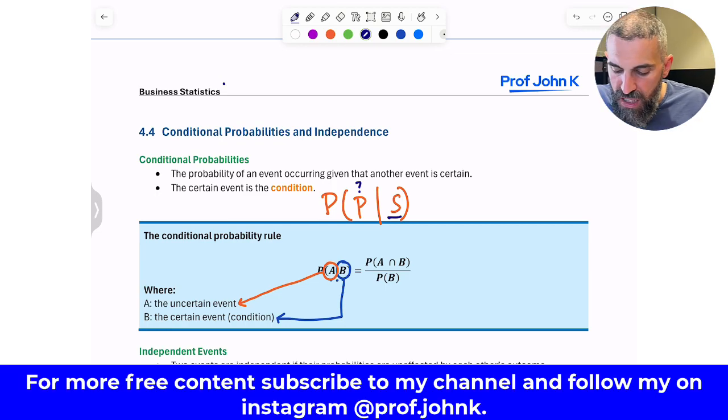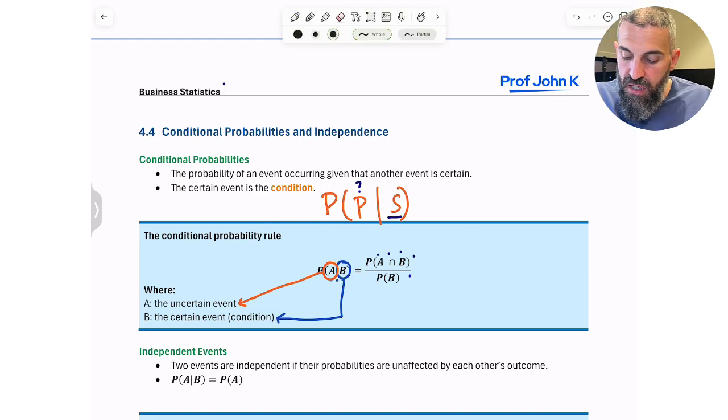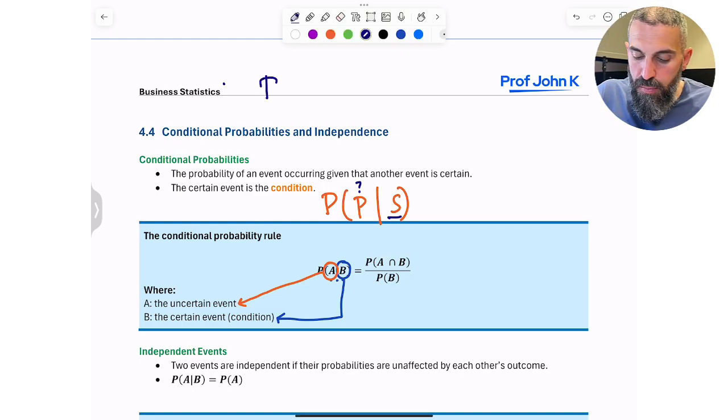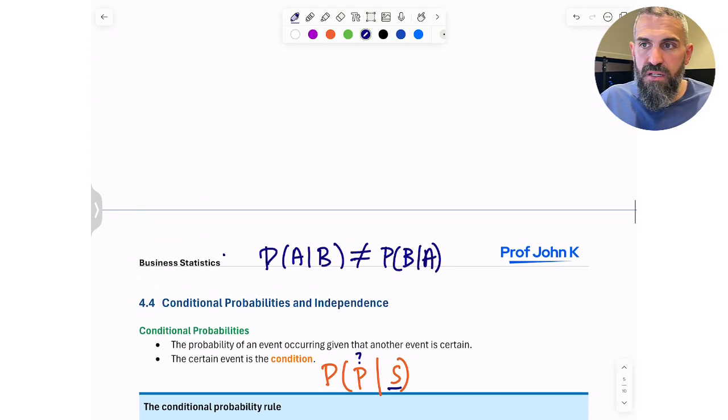Okay? Now, as far as the formula goes, it's the intersection of the two divided by the total or the marginal of the one that is certain. So probability of A and B divided by probability of B. And again, the order here matters. The probability of A given B is not the same thing as the probability of B given A. The reason I'm saying that is because when it comes to all the other ones, it actually doesn't matter.